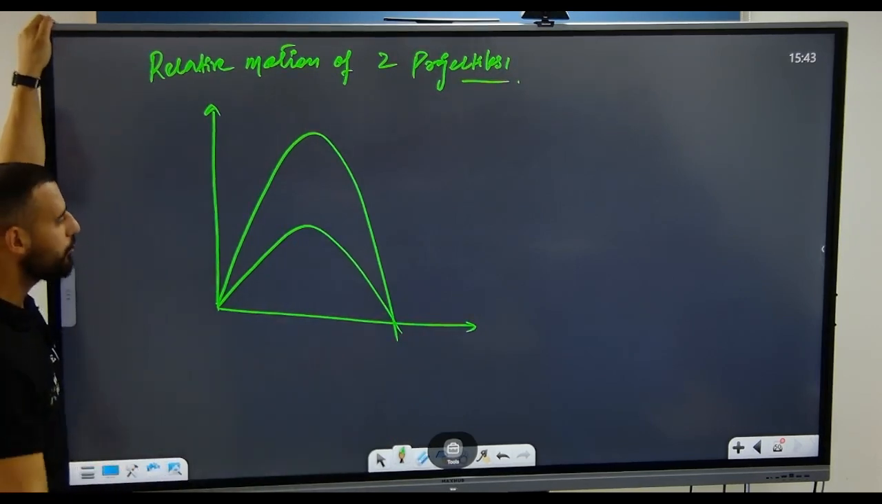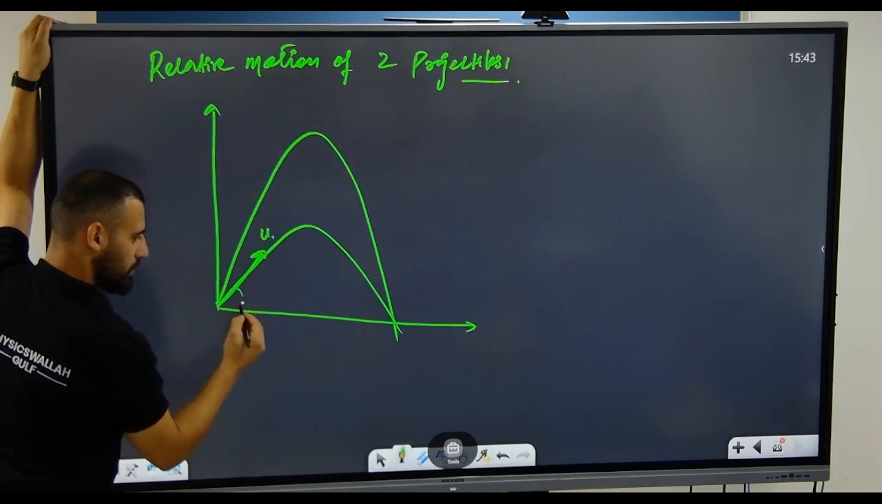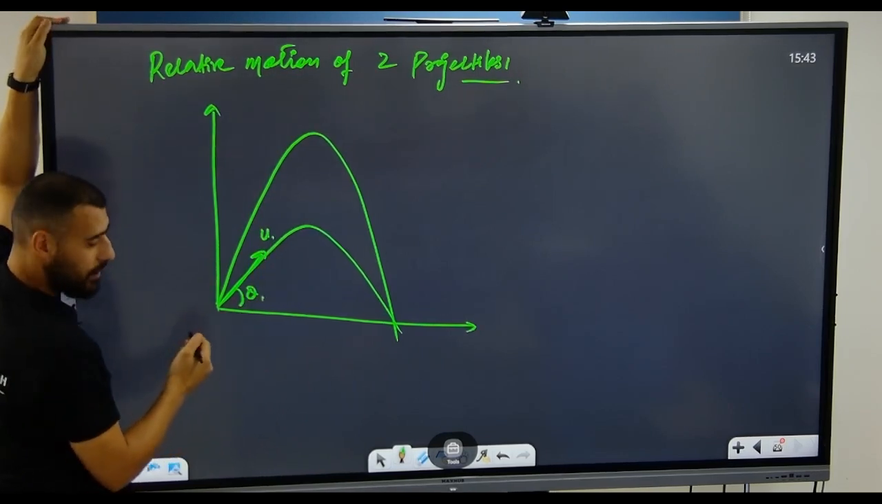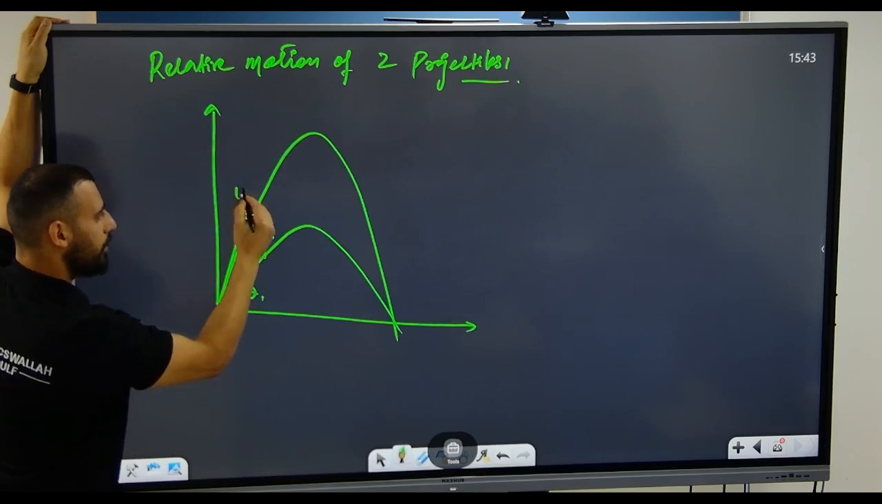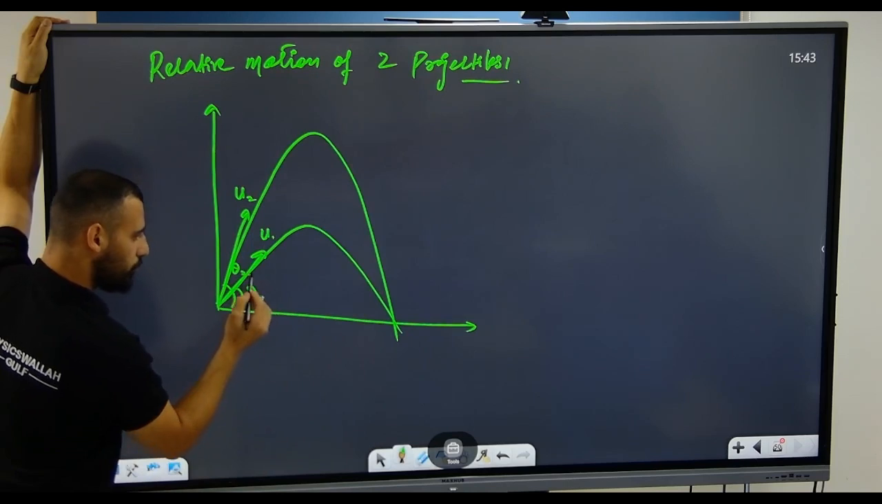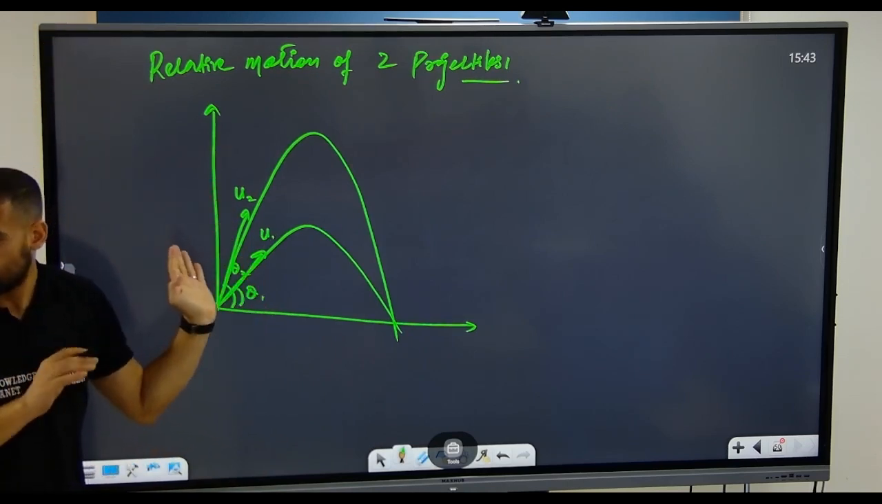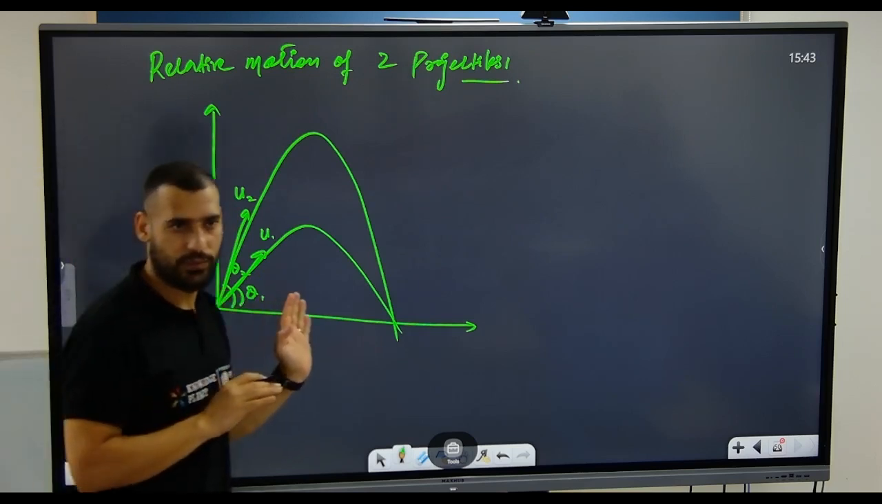The two projectiles have been fired, one with velocity u1 at angle theta1, and the other one with velocity u2 at angle theta2. They are not complementary angles. Velocities are also not the same, so don't treat it as a complementary case.